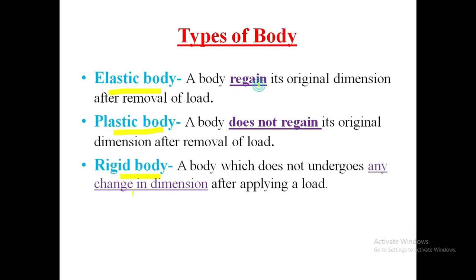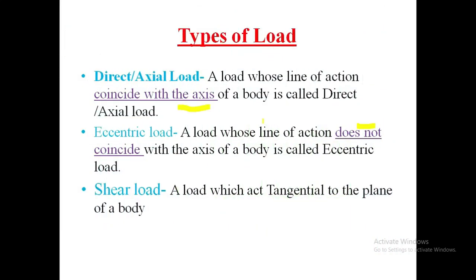Here the important words are regain and does not regain. In a rigid body, there is no change in dimension after applying a load. The spring is a better example of an elastic body. Then types of load. Generally, there are three types of load: direct load, eccentric load, and shear load. In direct load, the line of action of load coincides with the axis of the body. In eccentric load, the line of action does not coincide with the axis of the body.